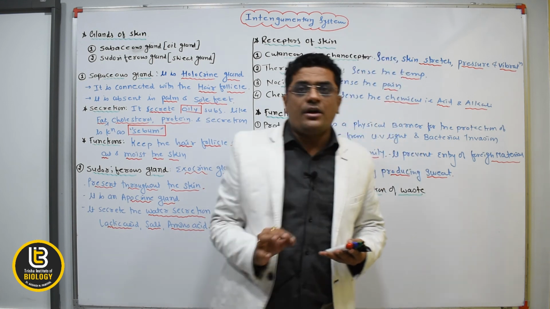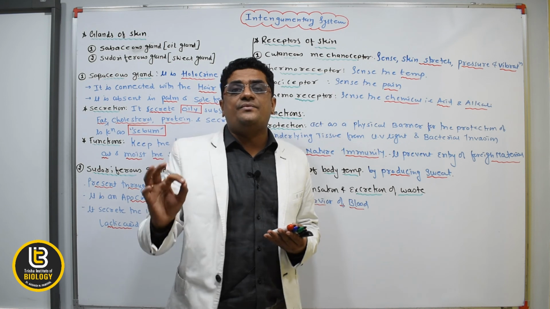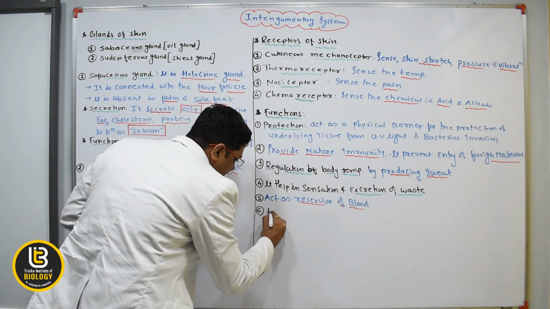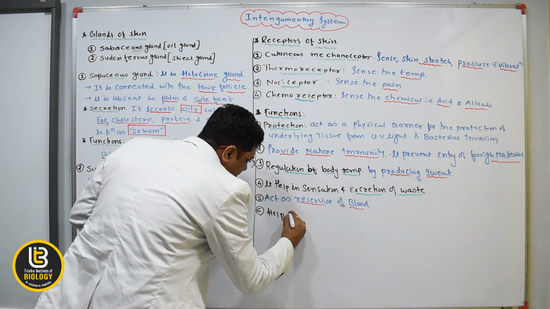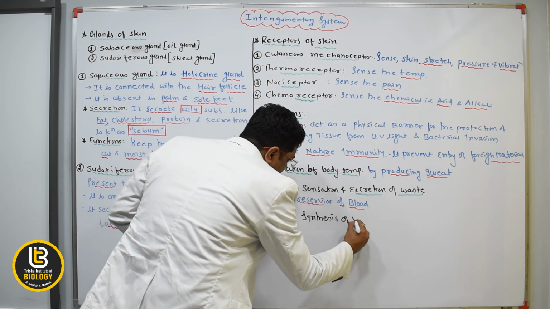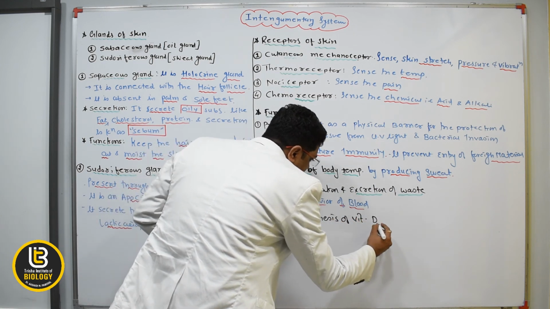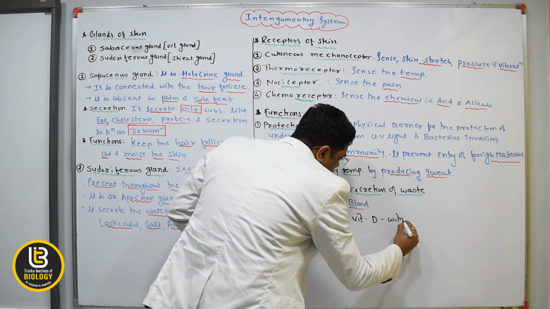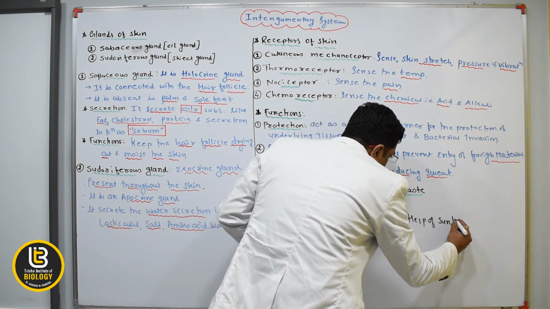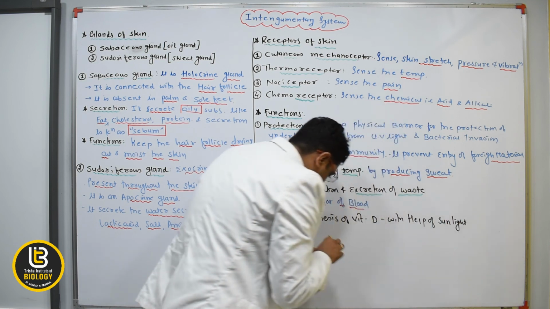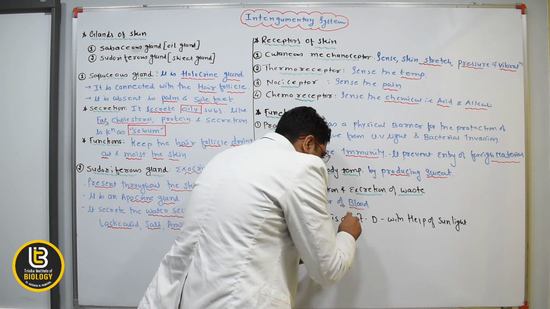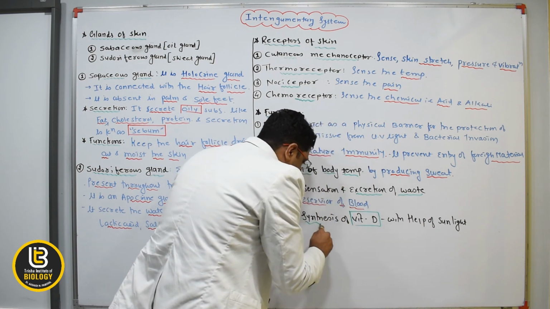And the last and important function of the skin is to synthesize vitamin D. Okay, it helps in synthesis of vitamin D with the help of sunlight. Means the skin also helps in vitamin D synthesis.